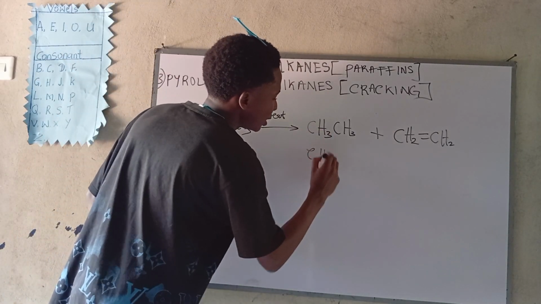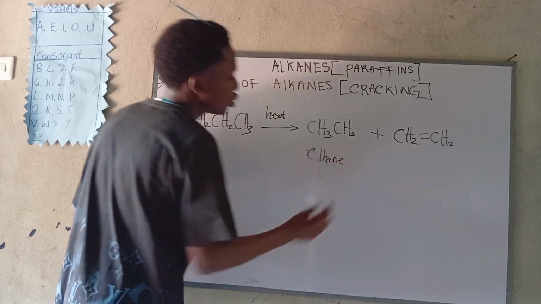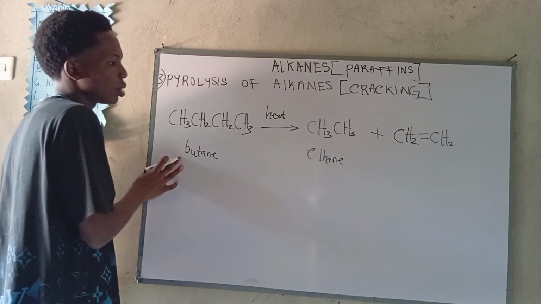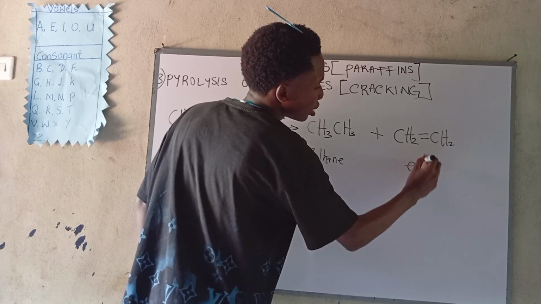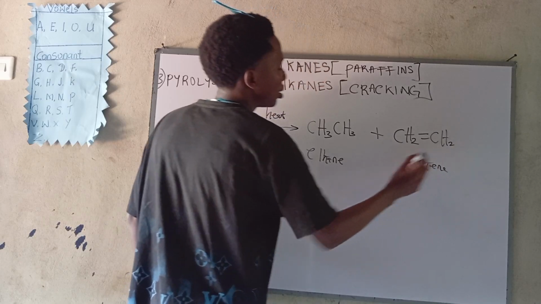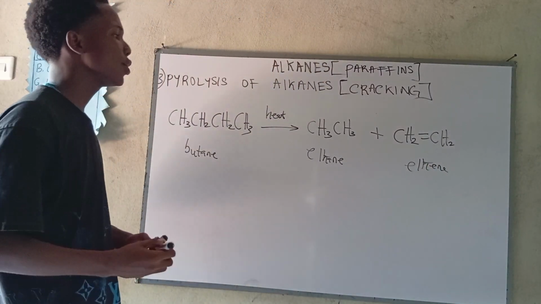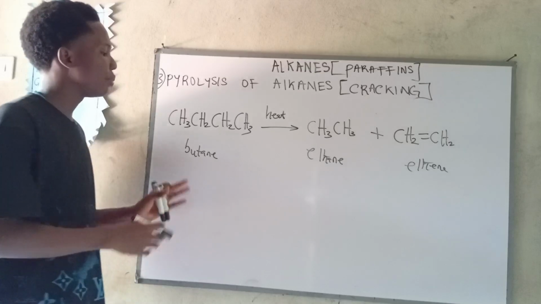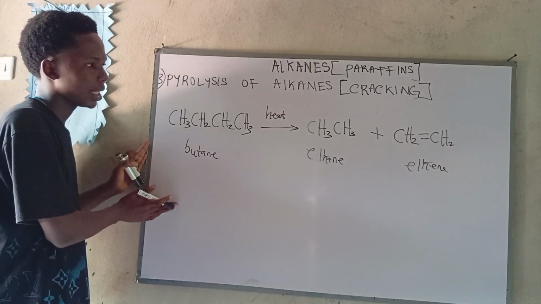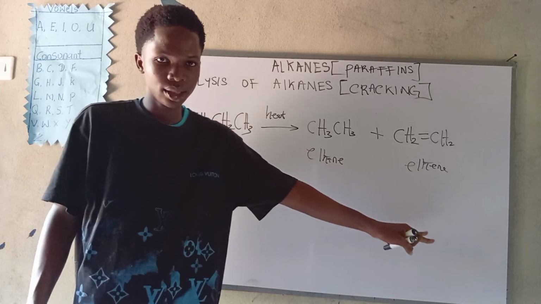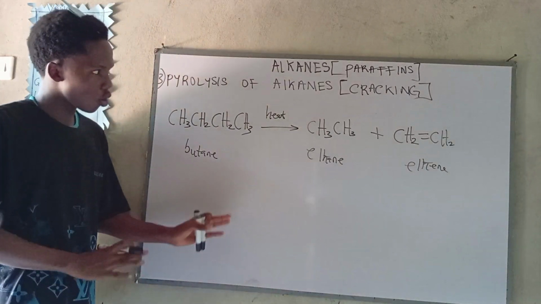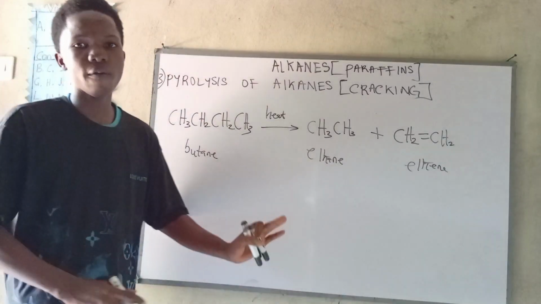This is ethene. So when we break down butane, we get ethene and ethene. Alright? Now, this is what I mean by cracking. It will break down a larger molecule of an alkane to give us a smaller molecule of alkane. Alright? So now that is all you need to know about pyrolysis of alkane.